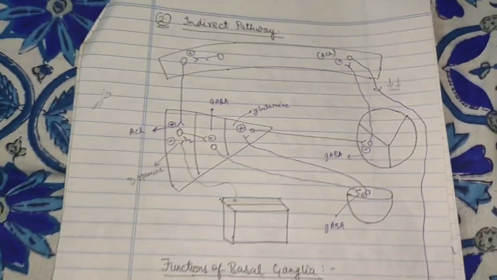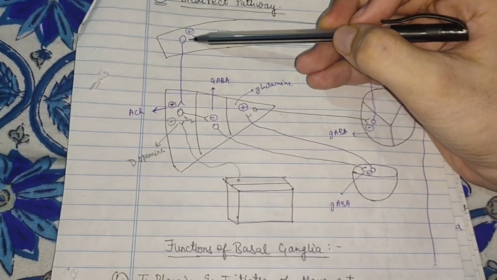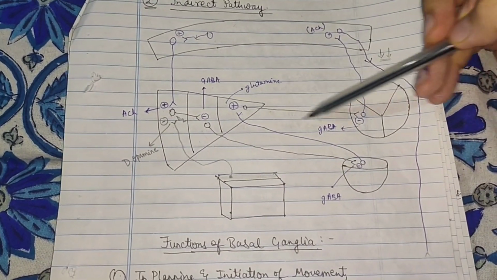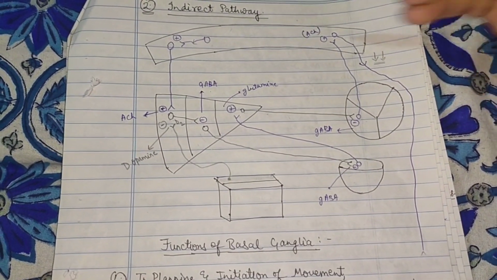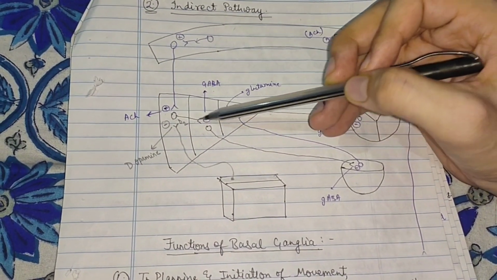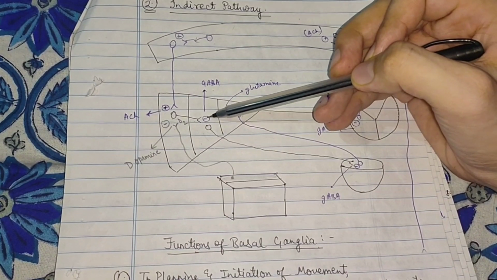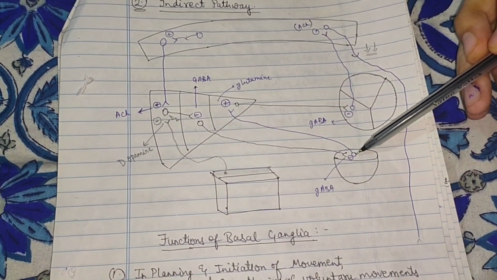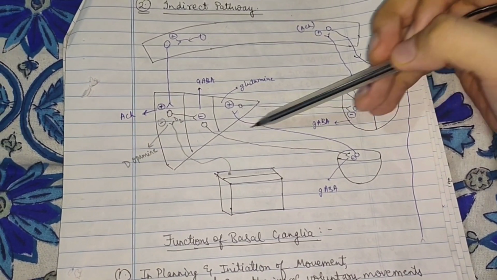This is somewhat different in such a way that first we have some excitatory, then inhibitory again, then excitatory, then inhibitory, and then excitatory. So when it fires, it stimulates these neurons, then these inhibit these neurons. If there is more inhibition here, then it will inhibit less here. So these are not inhibited to such a great extent, so these release glutamate.